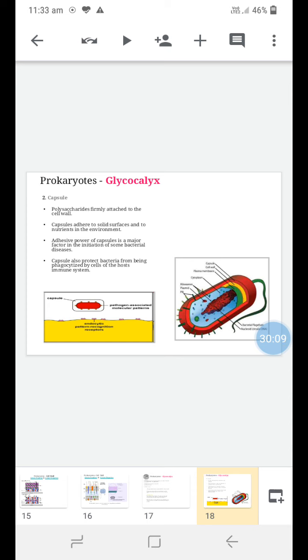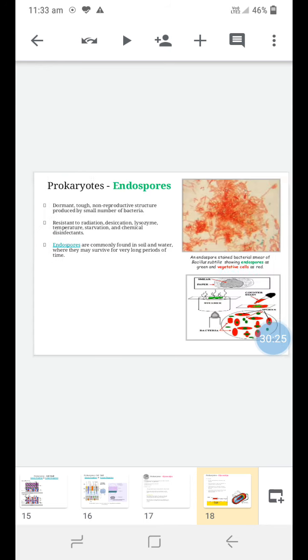The capsule also protects the bacteria from phagocytosis, a mechanism by which a cell undergoes engulfment. So the capsule prevents phagocytosis by the cells of the host immune system. This is the most important role of the capsule.